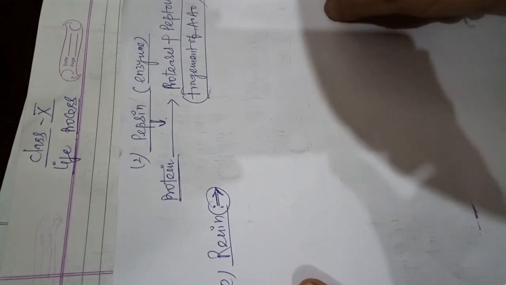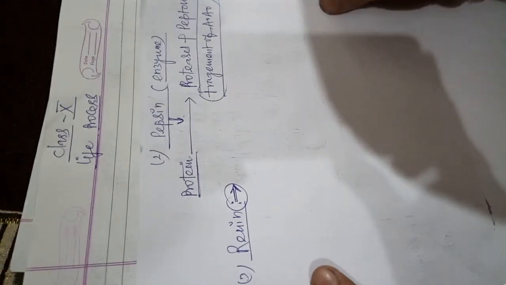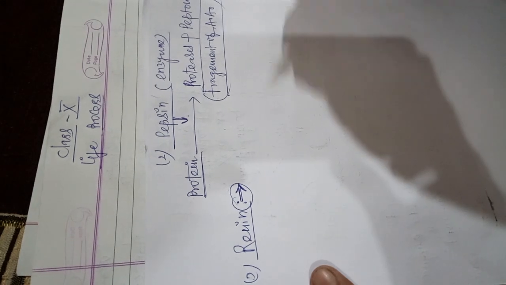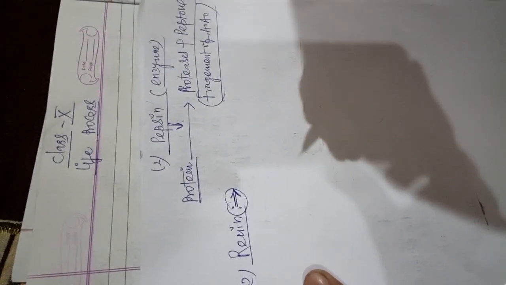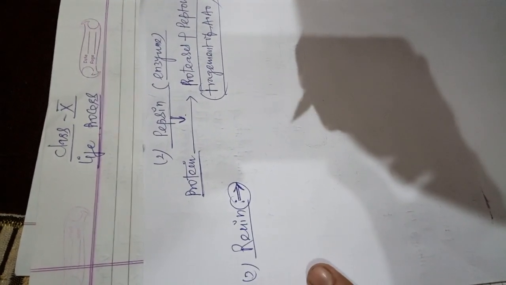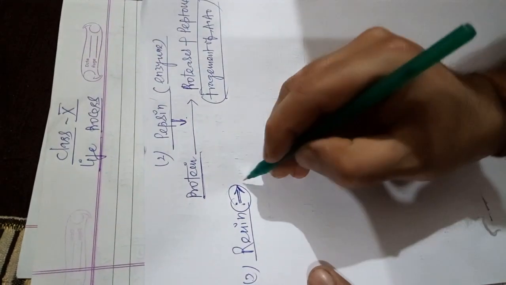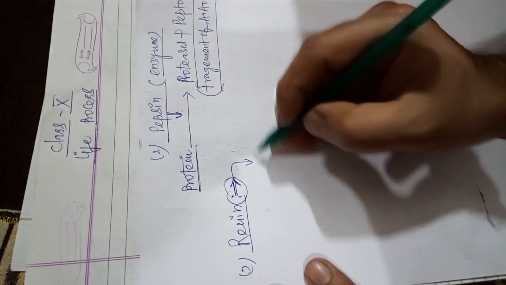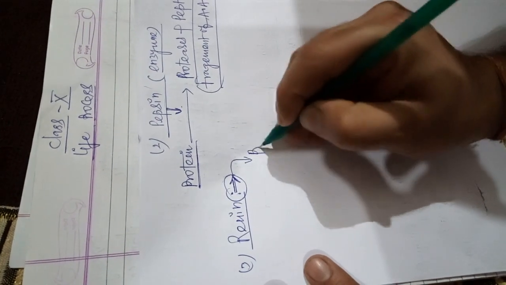This renin is secreted in maximum concentration in newborn babies because they are dependent only on milk, mother's milk. So this renin enzyme acts on the protein,